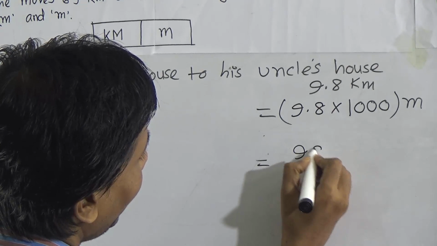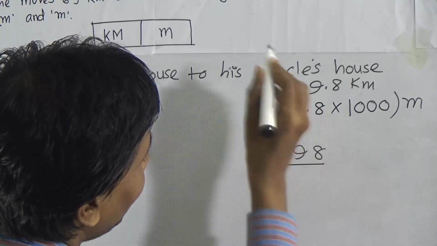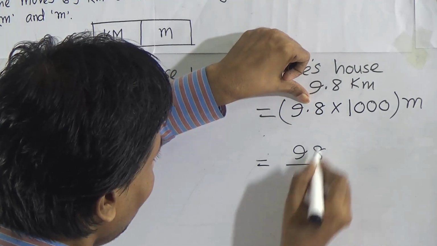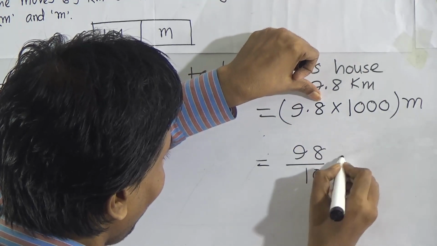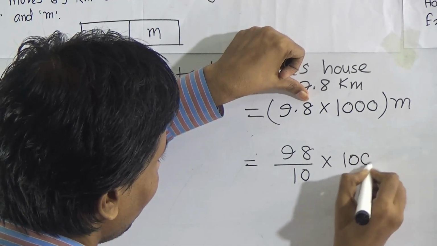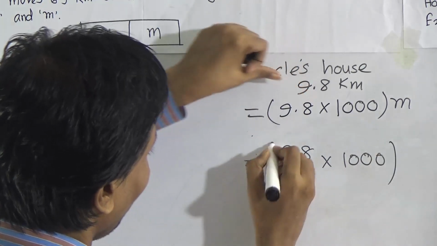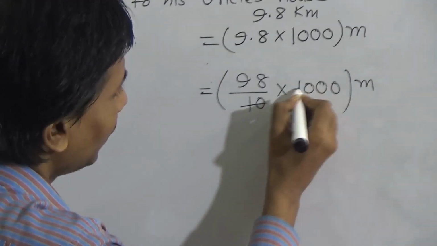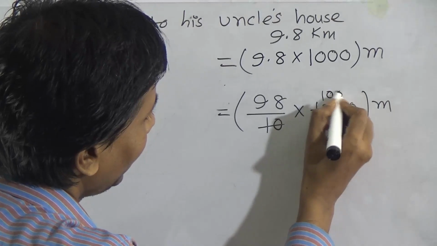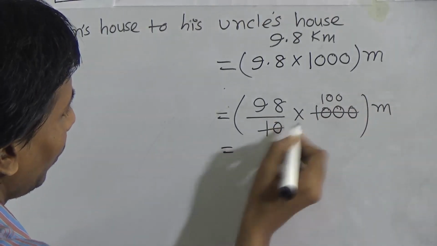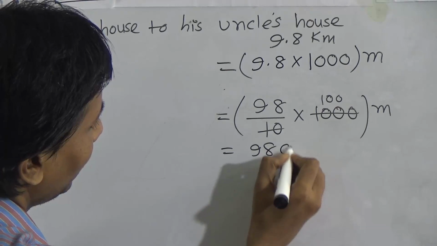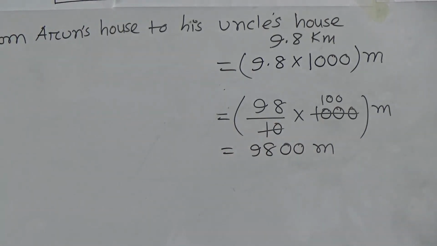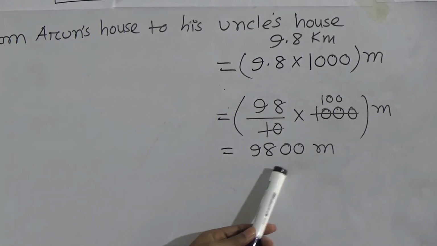You pick the point; for the point you take 1, and for 8 you write 0, and 1000 meter. Then it is 9800 meter.